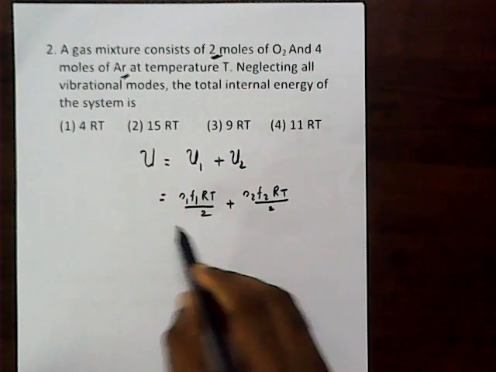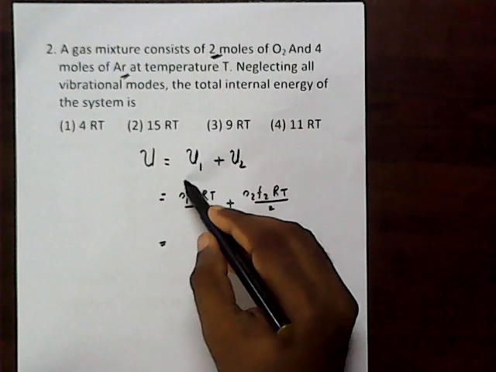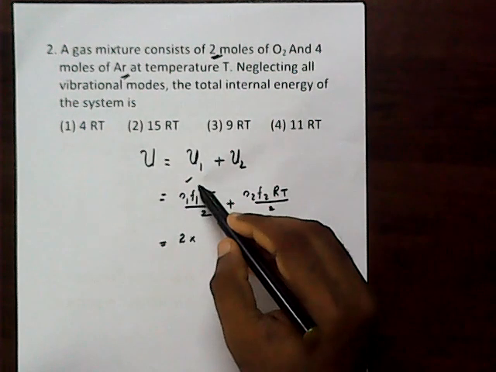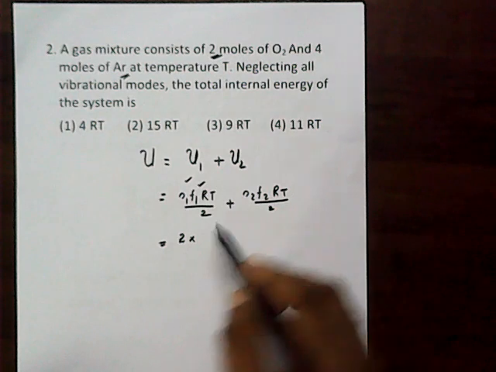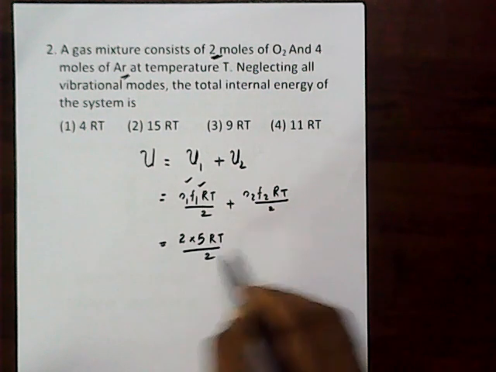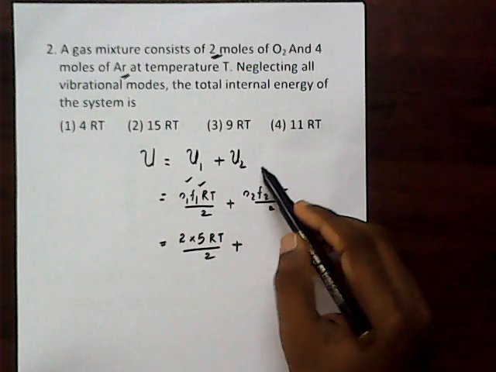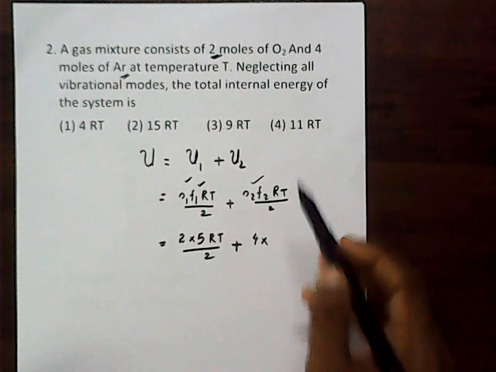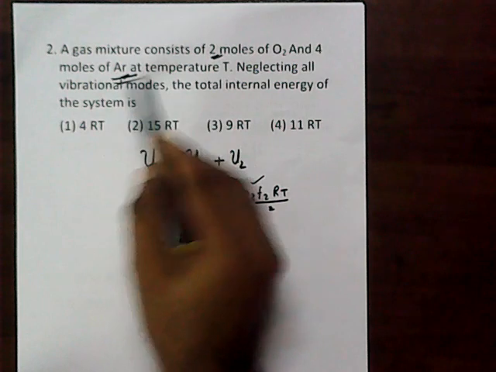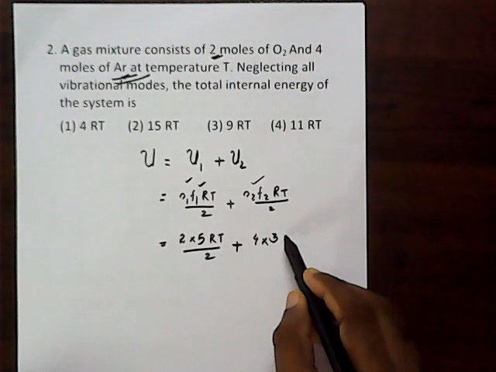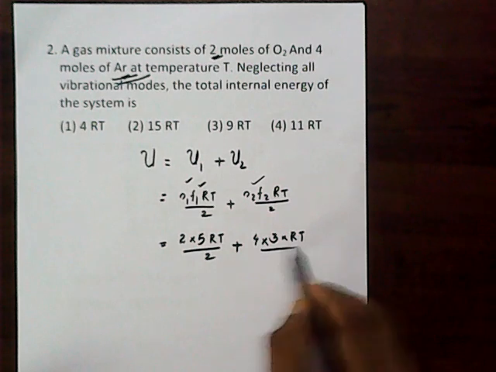Here the number of moles is given as 2, and for a diatomic gas the degrees of freedom becomes 5, so 5 RT by 2, plus the second one with the number of moles as 4. It's a monoatomic gas, and hence the number of degrees of freedom becomes 3, so 3 RT by 2.